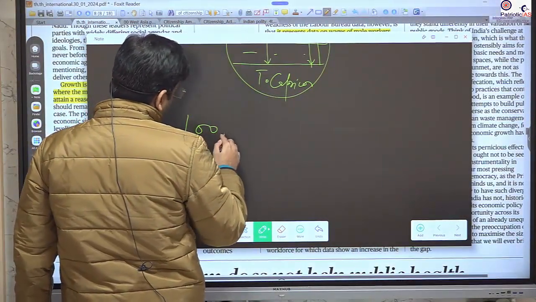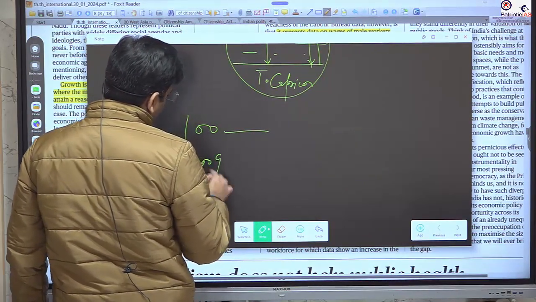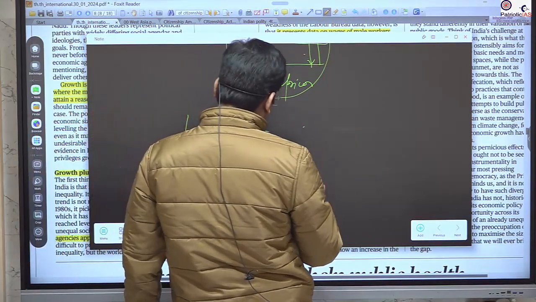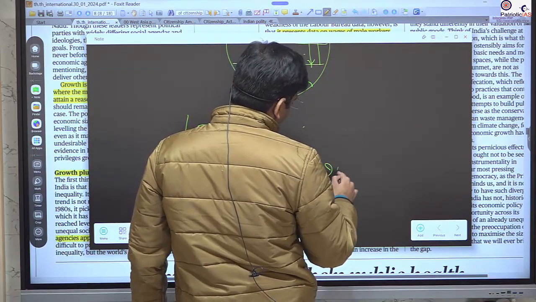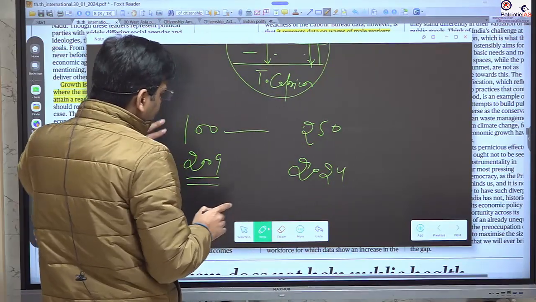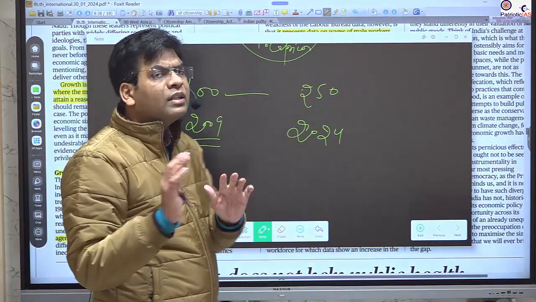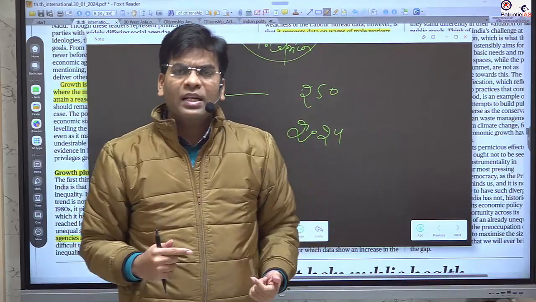Maybe think that in 2019 their wage was 100 rupees, and now in 2024 they are getting 250. But in reality, there is no increase in their real wage, because the inflation has also increased.